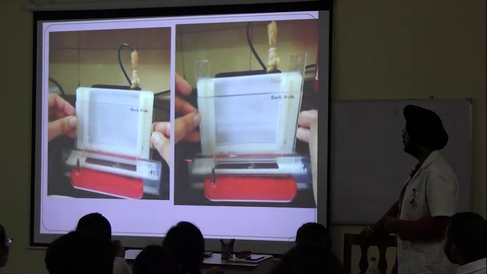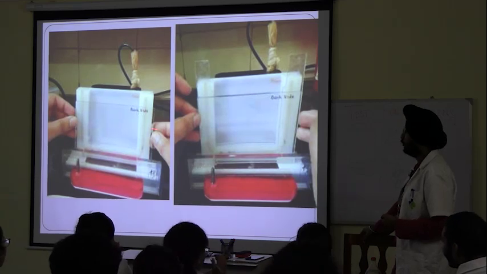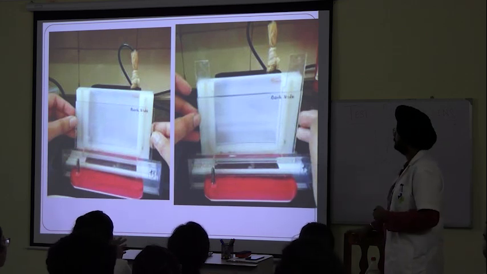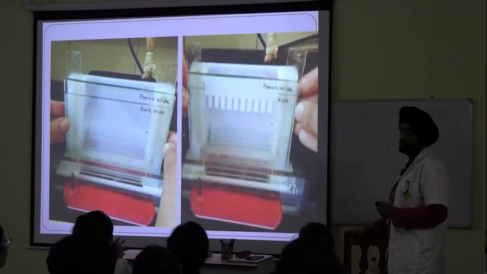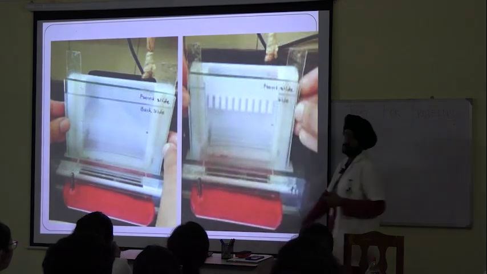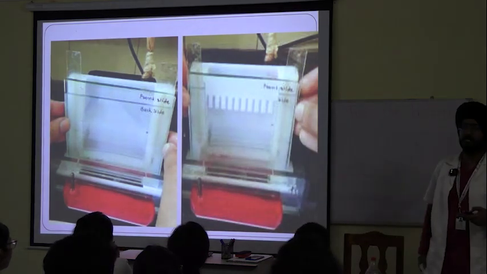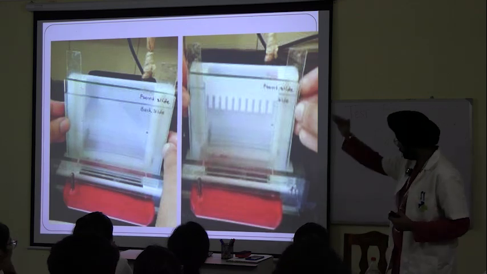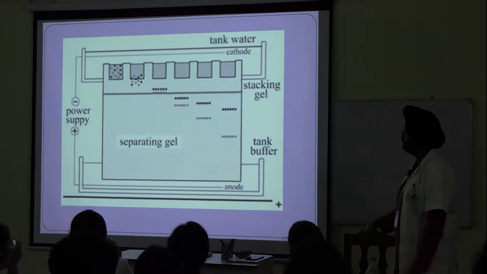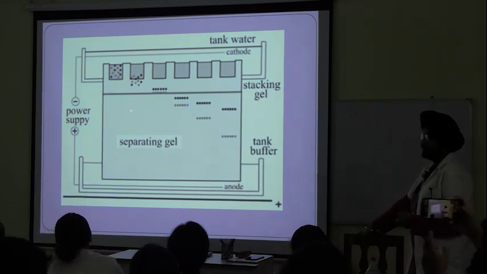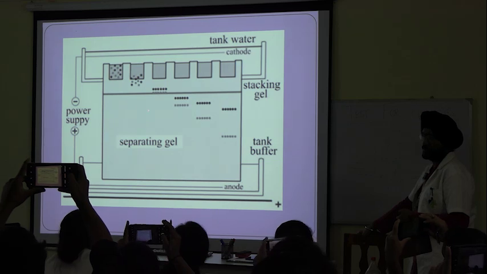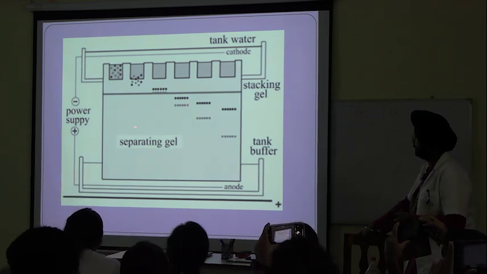This is the practical apparatus of vertical electrophoresis, or SDS PAGE. The other name is vertical electrophoresis. Like this. This one is a loaded one. See the comb here in the casting wells. We cast it upside down, so apart from the electric field, gravity also plays a role. It pulls down. The separating gel is written here. Another name for it is support media; the separating gel is also known as supporting media.